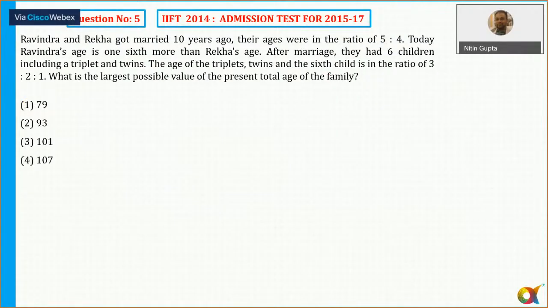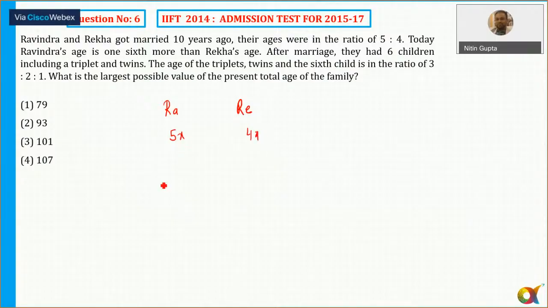Question number 6. So question number 6 is here. Ravindra and Rekha got married 10 years ago. So there is a Ravindra and Rekha. They got married 10 years ago. Their ages were in the ratio 5:4. So what was the ratio of ages 10 years back? It was 5:4. Today, or I can say that is equal to 5x and 4x.